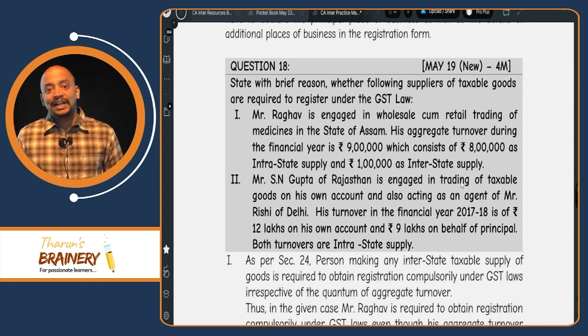So the limit will be 40 lakhs if they are engaged in supply of goods, because Assam is not in MMTN, Assam is not in U-stamp. So it is in other states. So only supply of goods, 40 lakhs.